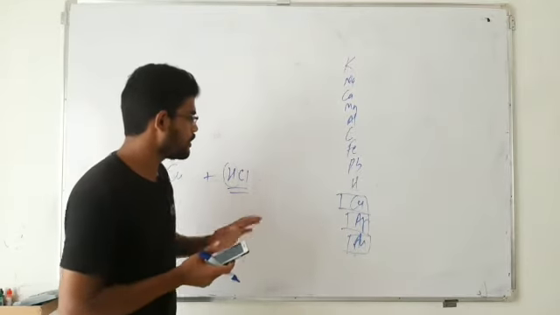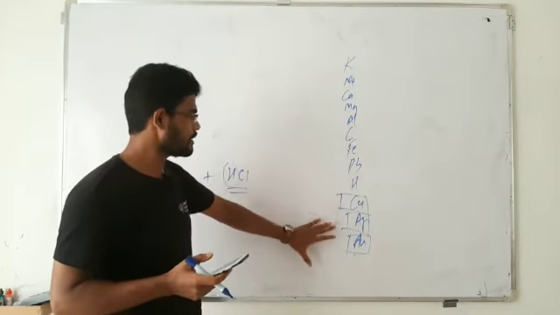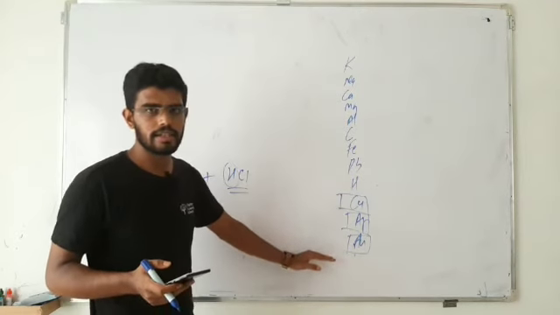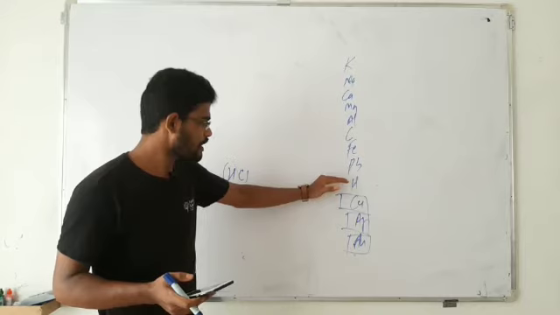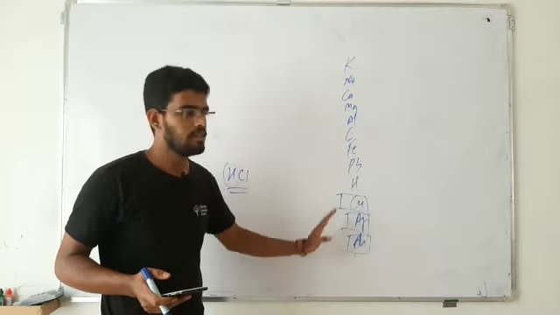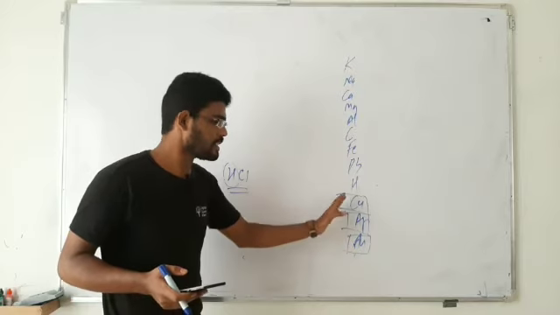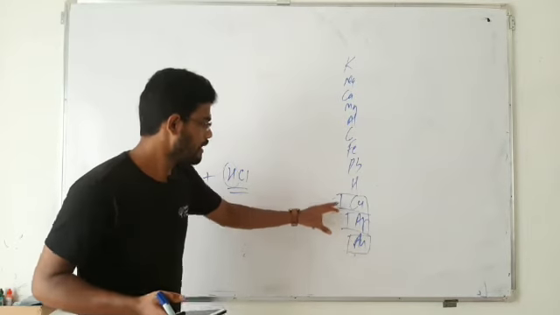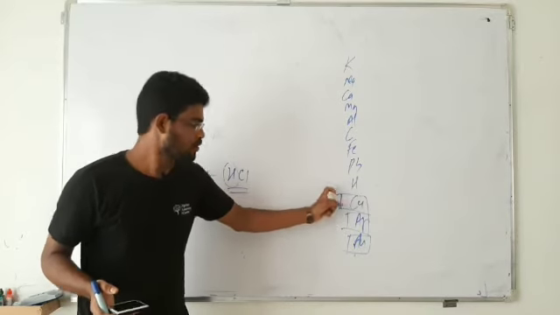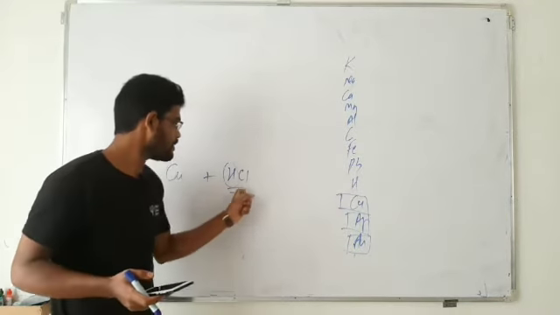Looking at the activity series, we know hydrogen lies above all these three elements, right? So hydrogen is more reactive than all these three species. But as copper, silver and gold are less reactive than hydrogen, they cannot displace hydrogen from this acid.